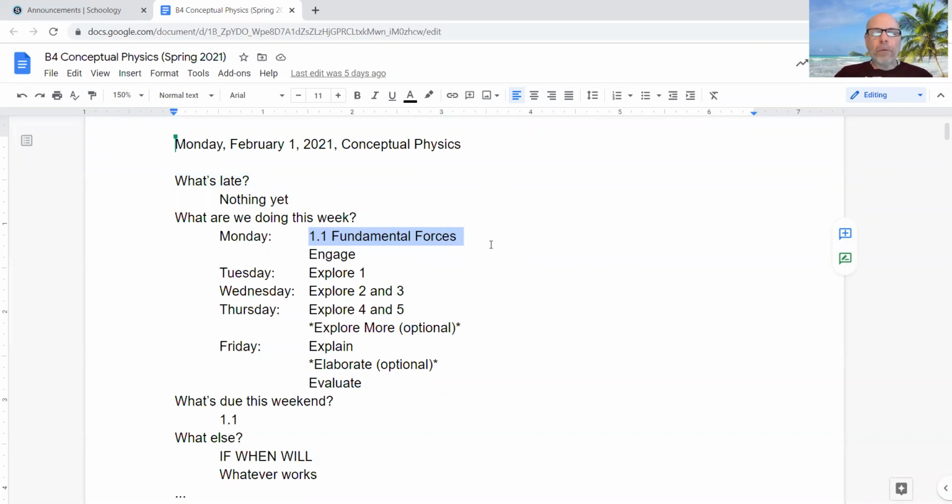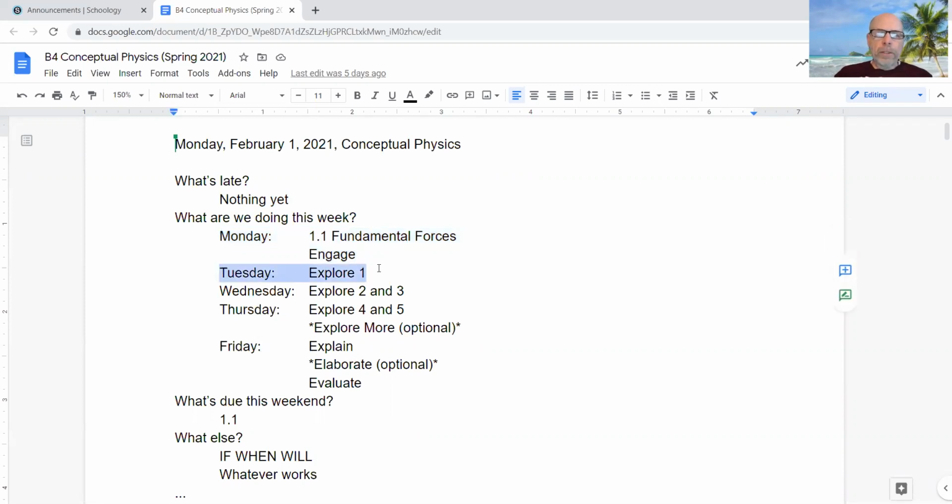1.1 Fundamental Forces. The assignment is given on Monday. If you choose to do the whole assignment, to binge it and get it done Monday so you don't have to worry about Tuesday, Wednesday, Thursday, and Friday, that is fine. This is a good opportunity to do pandemic at your own pace. However, I have a suggested pace, and it's here. I suggest on Monday, you do the Engage portion, and you'll see what that means later.